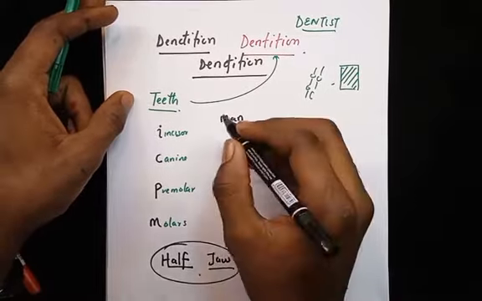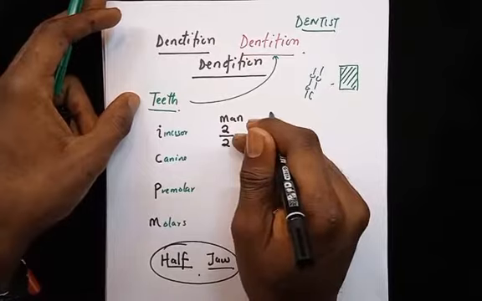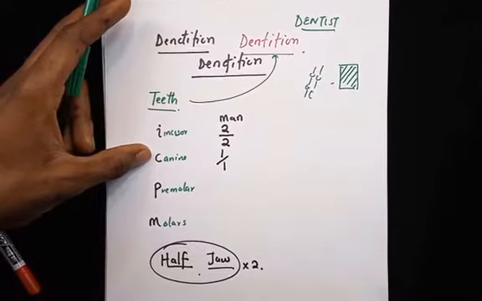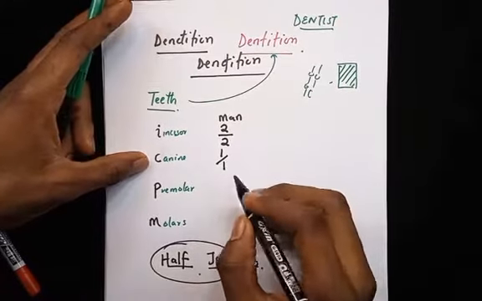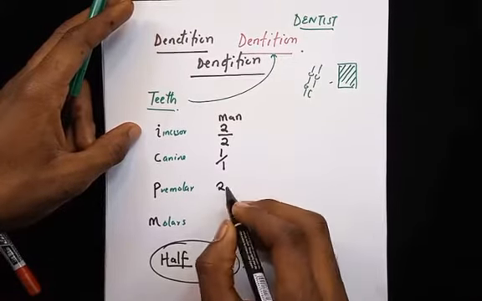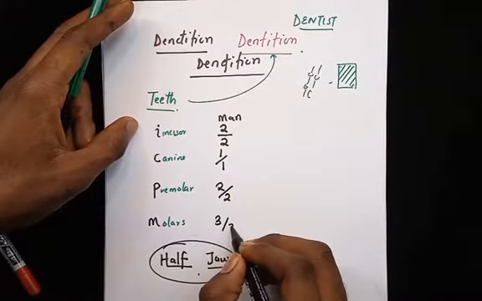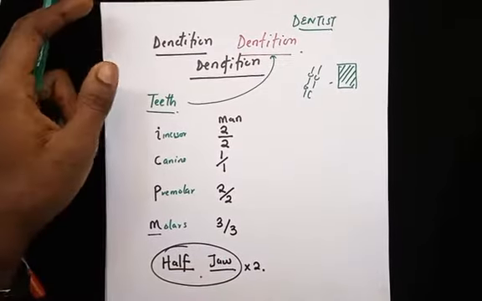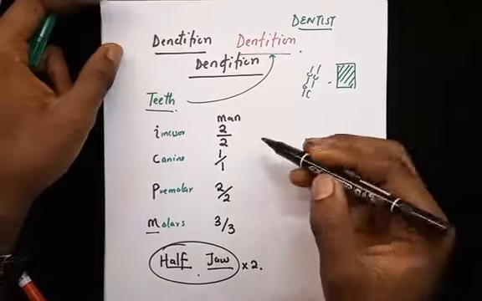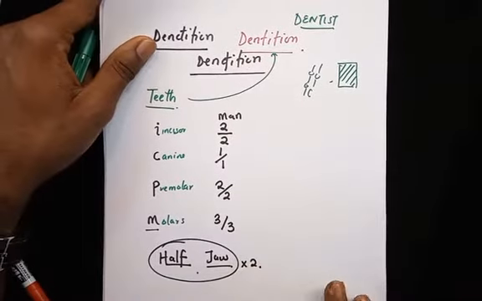Alright, so for man, the arrangement is 2 incisors up and 2 incisors down. That's for incisors. Man has 1 canine. If you look in the mirror, you see 1 sharp projection, alright, towards the angle of the mouth. And then man also has 2 premolars up and 2 premolars down. Then we have 3 molars and then 3 molars. The last of the molars is what is called the wisdom tooth, right? And you get it usually when you are 20 or thereabout. So once again, for man, it's 2 incisors up, 2/2, 1/1, 2/2, and then 3/3. So this is the arrangement for man.